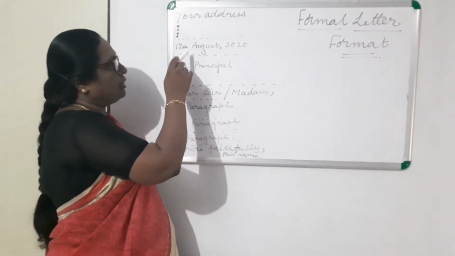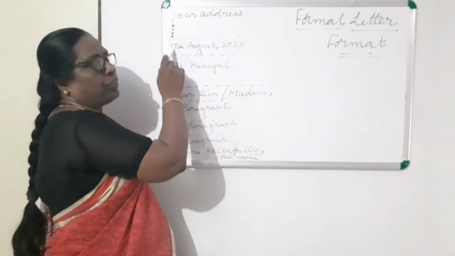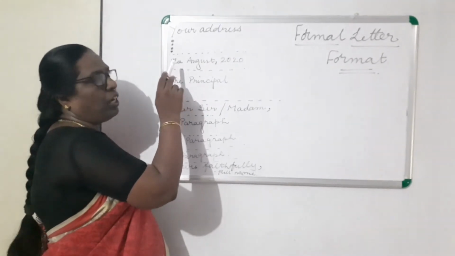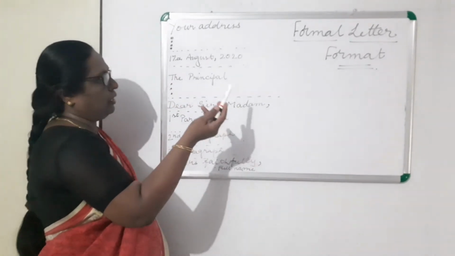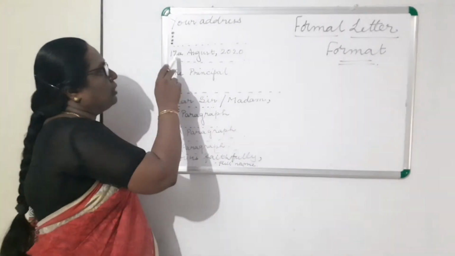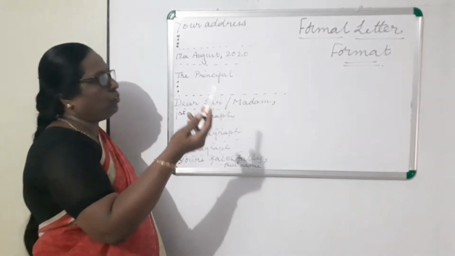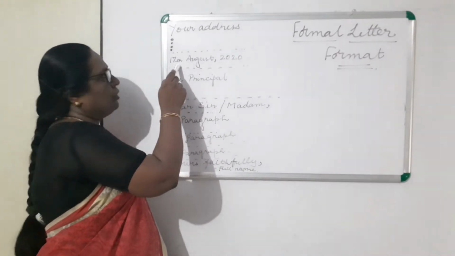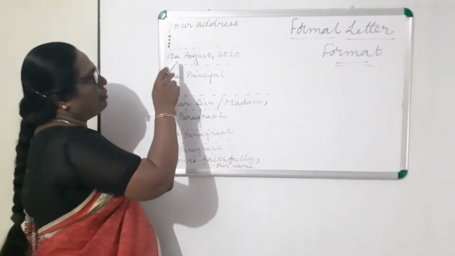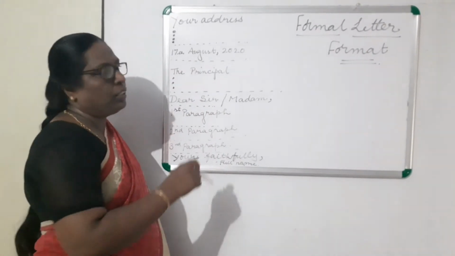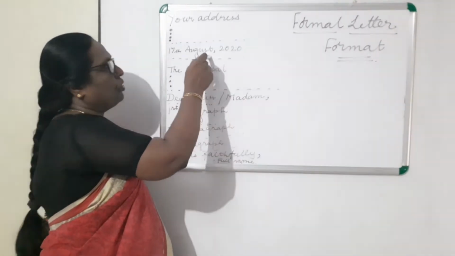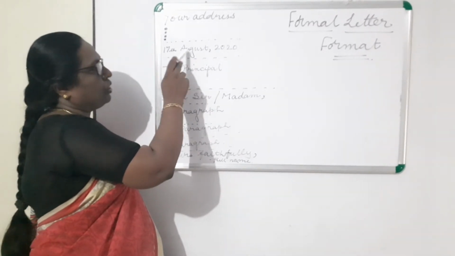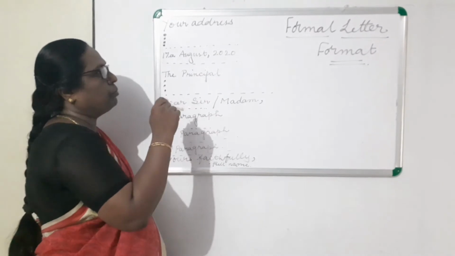As it is 17, I have written TH after the number, and this is a must. You should write TH or RD or ND or ST, it depends on the date. And that TH or ND, RD, ST, whatever you are writing, should be on the line. That is called subscript, not above the number. After that, you will write the name of the month. The month name should be in full form, not any short form. Like August, you cannot write AUG. You should write the full spelling for the month name.